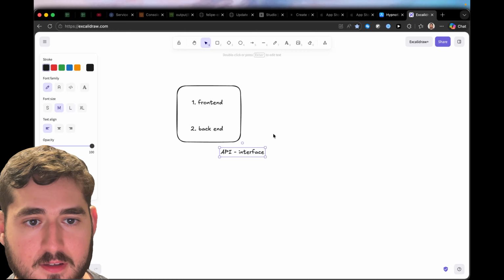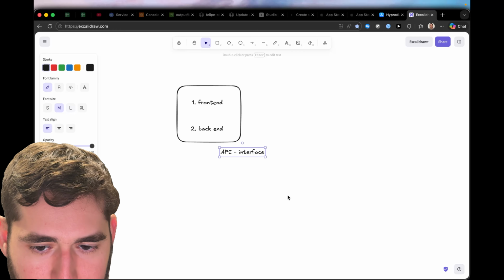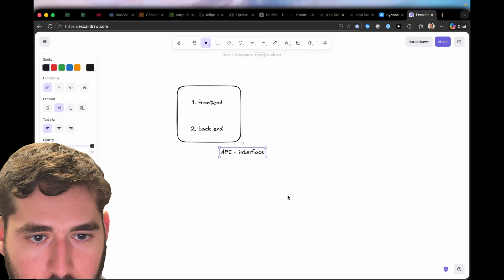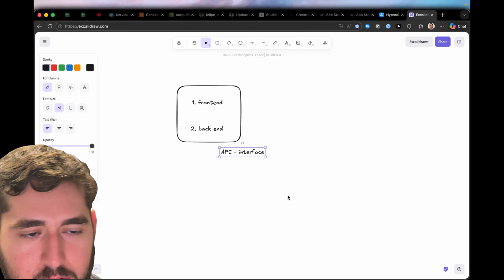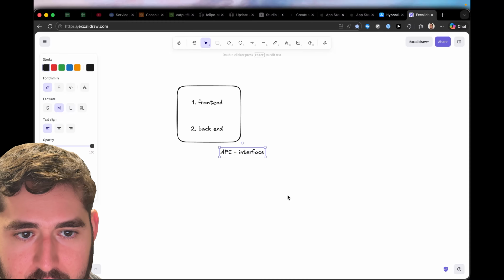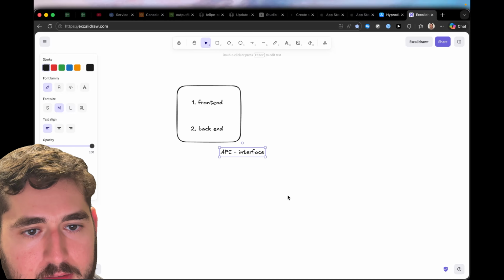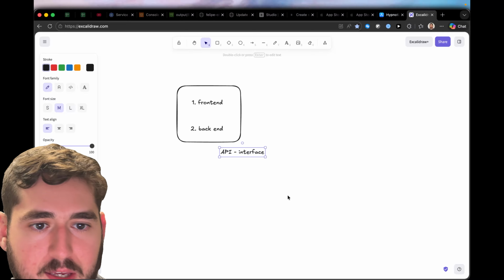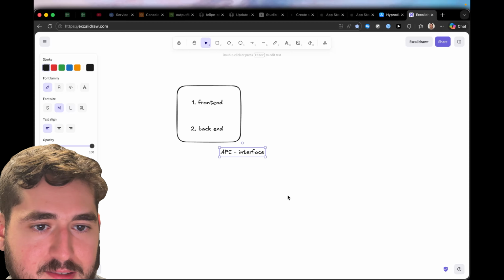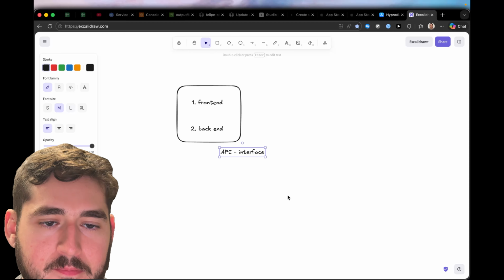And the reason I'm telling you to do this is because in the beginning, I wasn't sure about the limitations of Claude Code. I thought that it wouldn't be able to kind of handle this much complexity of doing both the front end and the back end. But what I found is that it's actually a lot more efficient to just let it take care of the whole thing. It actually can handle that much complexity.